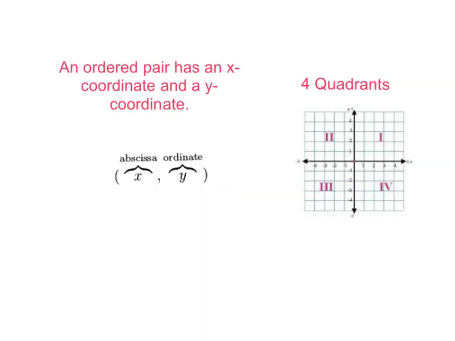All right, you have your coordinate system. Every ordered pair has an x-coordinate and a y-coordinate. Your x-coordinate is your horizontal. Your y-coordinate is your vertical. Some old-style names for them: the abscissa was the x, and the ordinate was the y. I learned those words back when I took Algebra 1. And you have 4 quadrants that help us map out what we're looking at on the coordinate plane. So quadrant 1 is the positive, and it goes around counterclockwise.